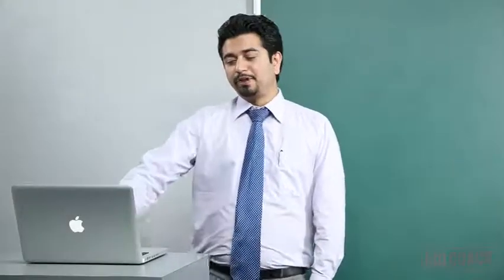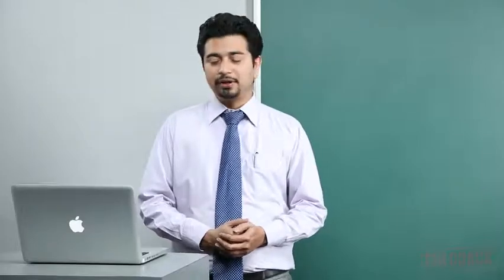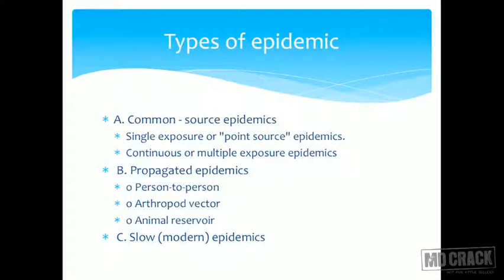Under the common source epidemics, we have the single exposure or the point source epidemic and the continuous or multiple exposure epidemic. Under the propagated epidemics, we have person-to-person transmission, arthropod vector or animal reservoir epidemics, and the latest variety we have is the slow epidemics.